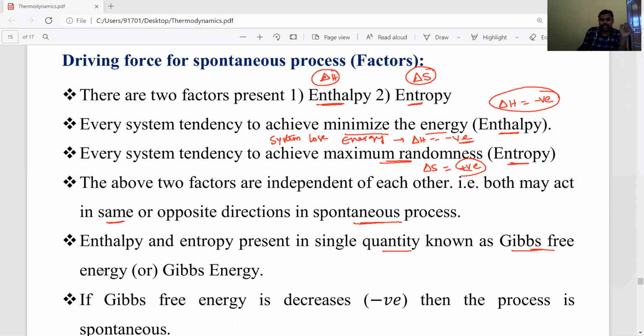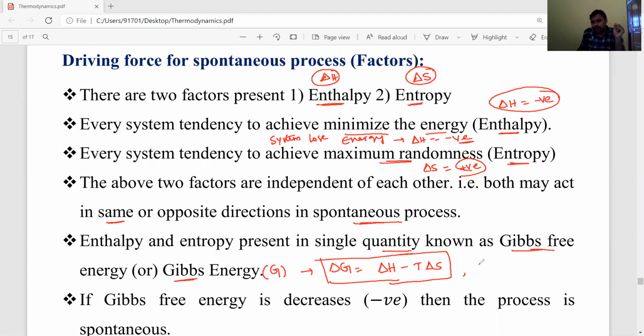which is known as Gibbs free energy. The Gibbs free energy symbol is G, and the change in Gibbs free energy, delta G, is equal to delta H minus T delta S. What is the relation between Gibbs free energy change, enthalpy change and entropy change? Gibbs free energy we will discuss further in the next class. Delta G is equal to delta H minus T delta S.